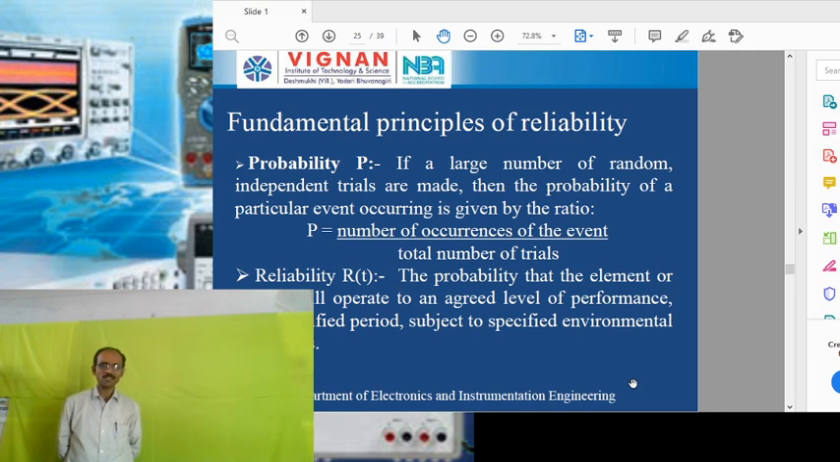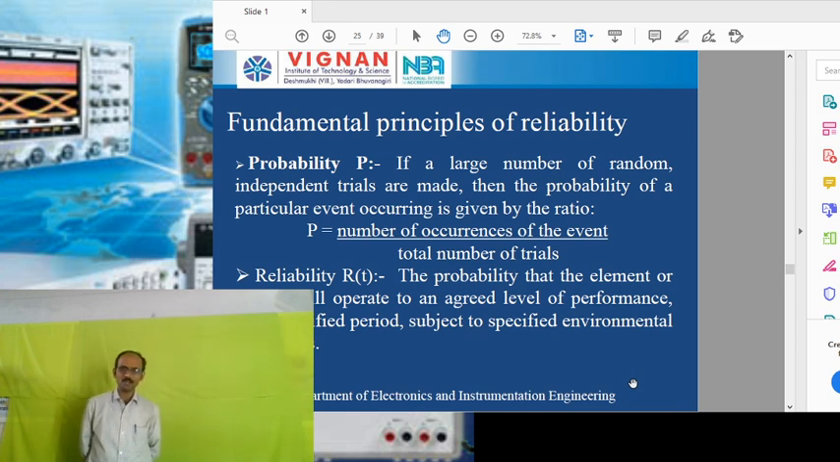Coming to reliability, reliability is indicated as R of t. Here R of t is the reliability, which is a function of time t. That is, the reliability depends upon the time t. Reliability is the probability that the element or system will operate to an agreed level of performance for a specified period, subject to specified environmental conditions.